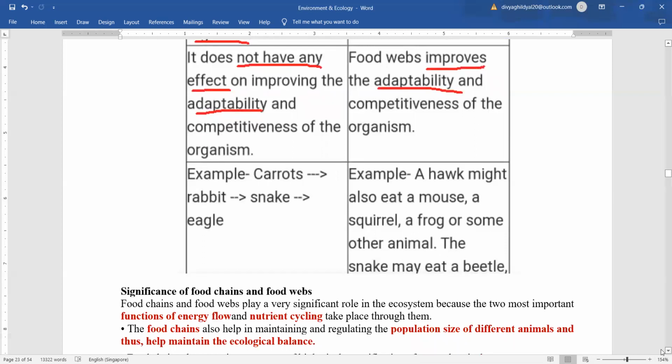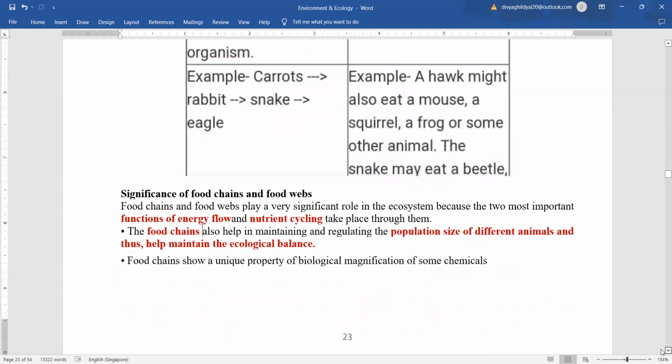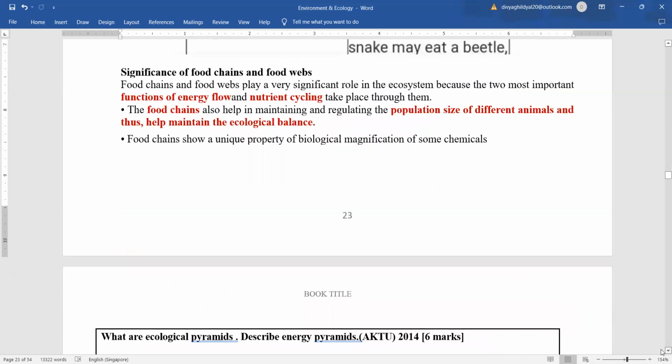It has an option. So the significance or the importance of food chain and food web is that food chains and food webs play a very significant role in the ecosystem, because the two most important functions, energy flow and nutrients getting cycled, take place through food chains.